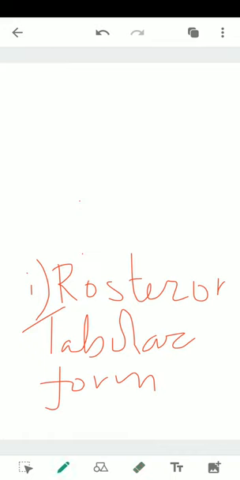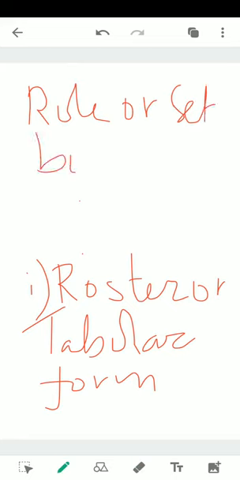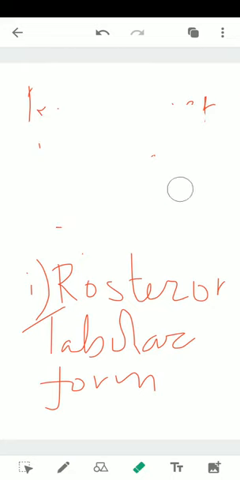So let us discuss one by one what is roster form or tabular form. In case of roster form, all the elements in a set are enclosed in a curly bracket, something like this.